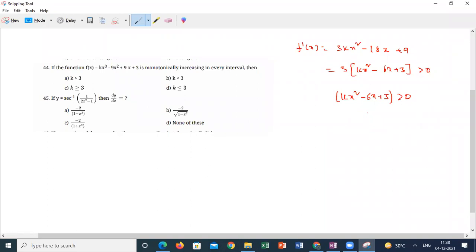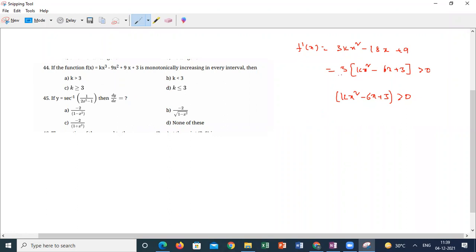Greater than 0, sir. What is the discriminant expression here? Forget about the discriminant, we can do it by an alternate method.